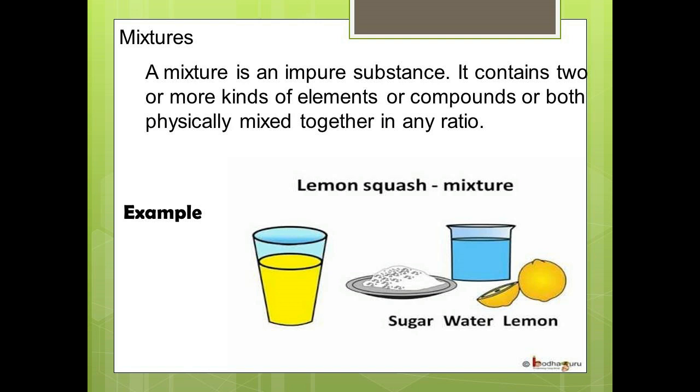Lemon squash is a mixture. Why are we saying it is a mixture? It contains lemon, sugar and water. So, it is an impure substance. Why are we saying lemon squash is an impure substance? It contains two or more kinds of elements or compounds mixed physically together in any ratio. So, it is a mixture.